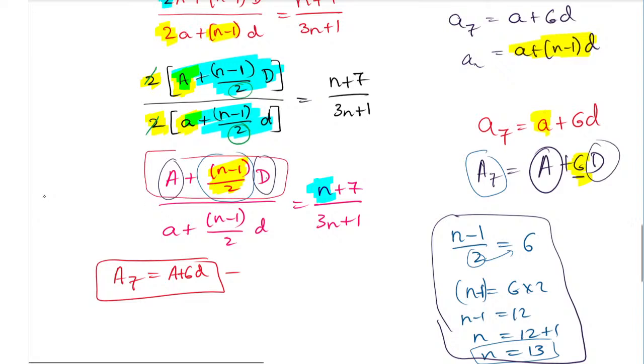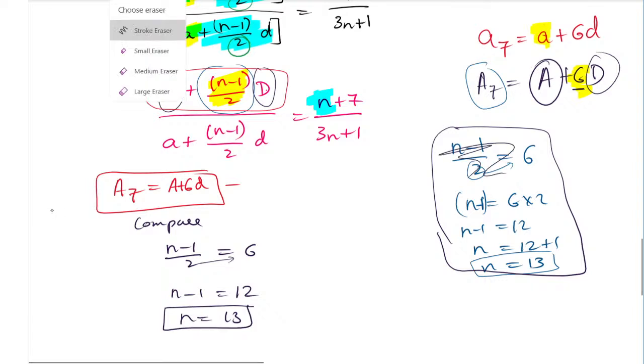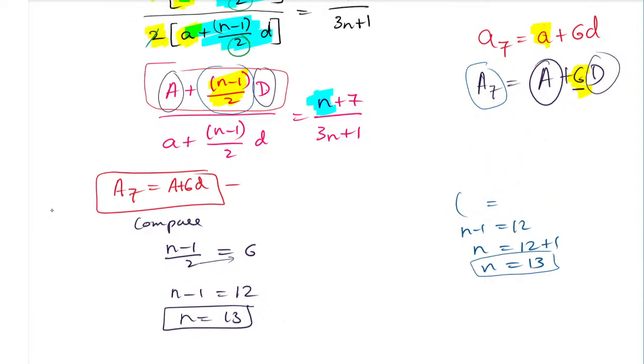Compare. That is, (n minus 1) divided by 2 will become 6. So n minus 1 will become 6 into 12, this 2 will go up, so n value will become 13. Okay, so afterwards we will continue. We found the n value.